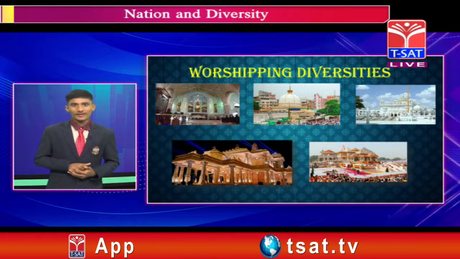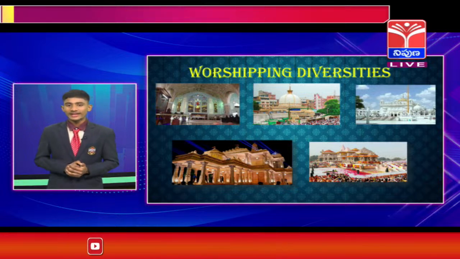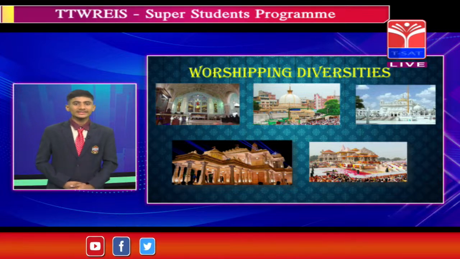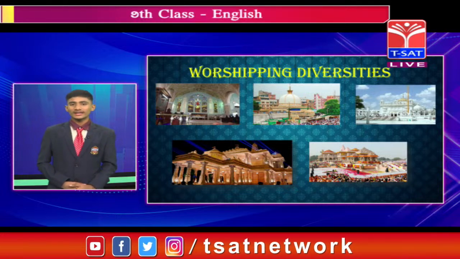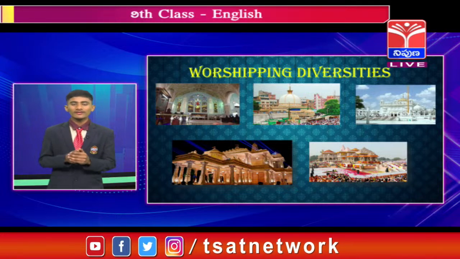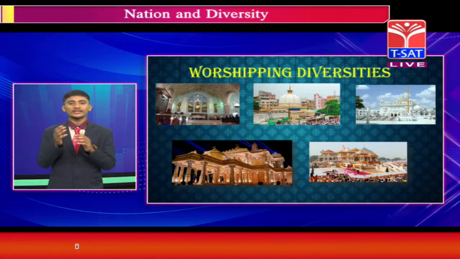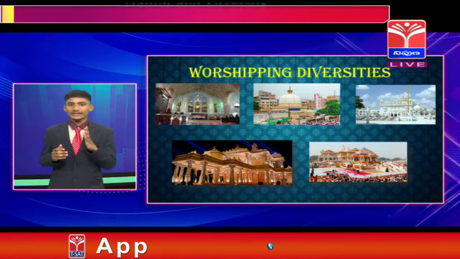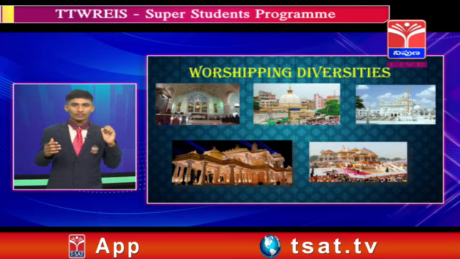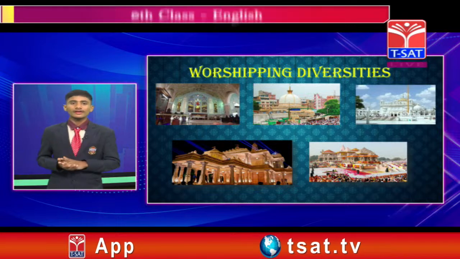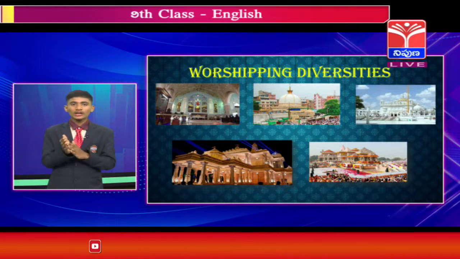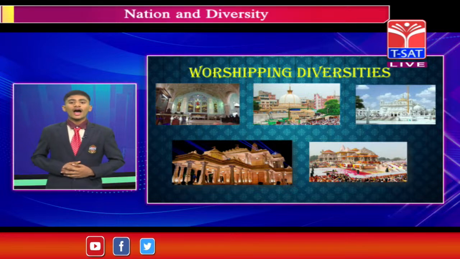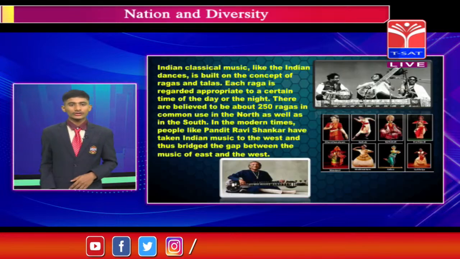For that king, we constructed a temple, and that is Ram Mandir in Ayodhya. That is the temple which was built in Ayodhya for the king, because the king did many good things at the time. For that king, in remembrance of that king, we built the Ram temple in Ayodhya.